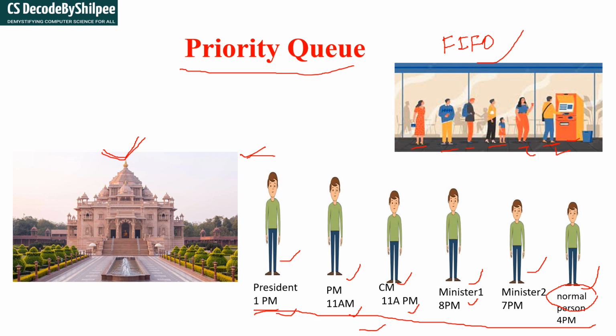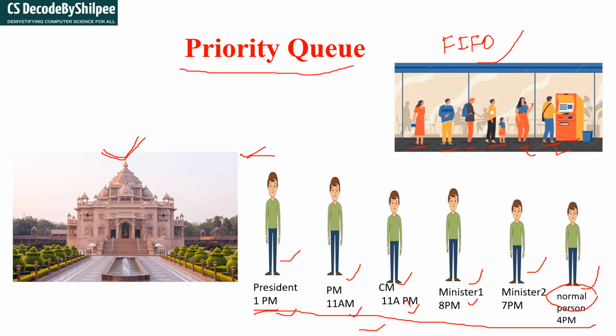But still, who is going to get the first chance? If it is a normal queue, then the normal person will get the first chance, then the minister 2 will get a chance, then minister 1 will get a chance, then after that the CM will get a chance. It's not a PM, it's an AM, I'm assuming that. So then the CM will get a chance, and then the PM, and then the president.